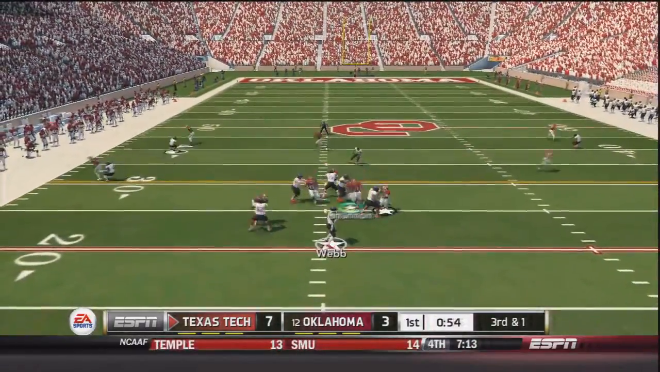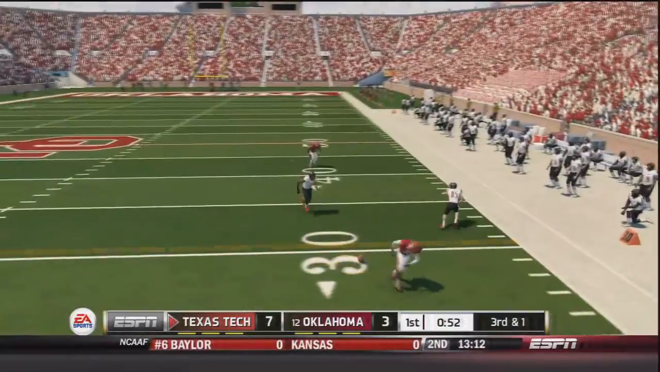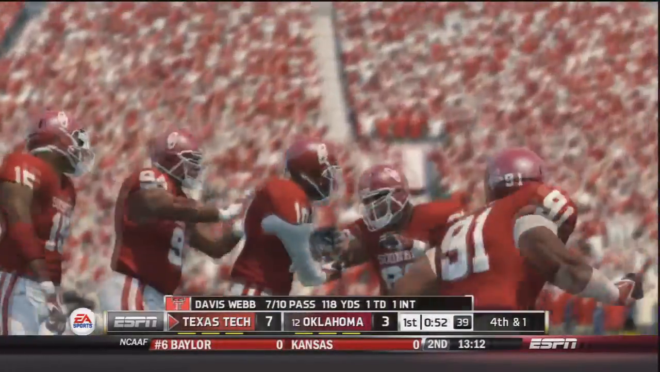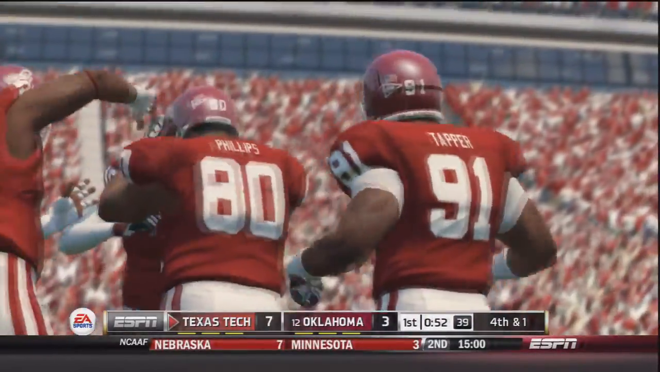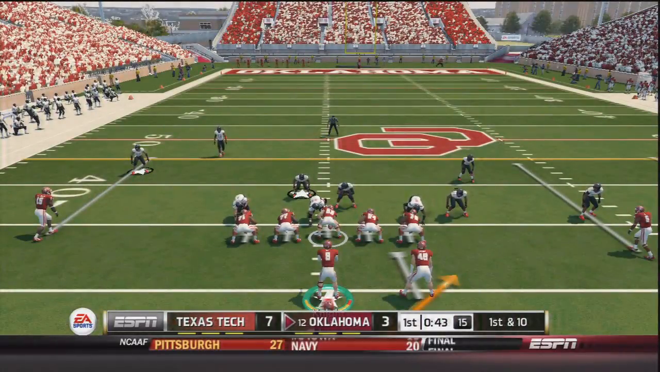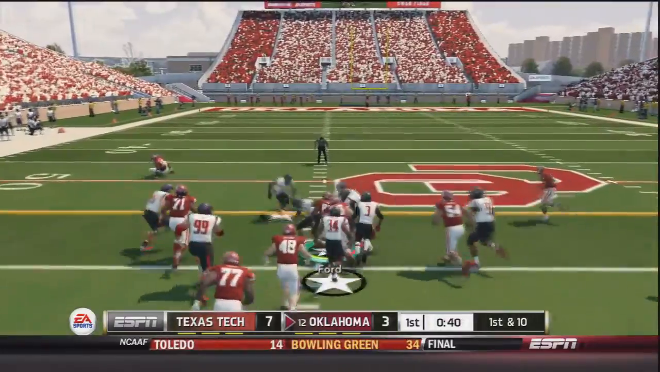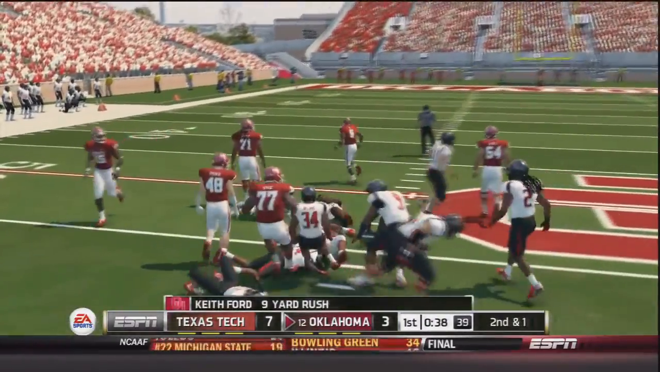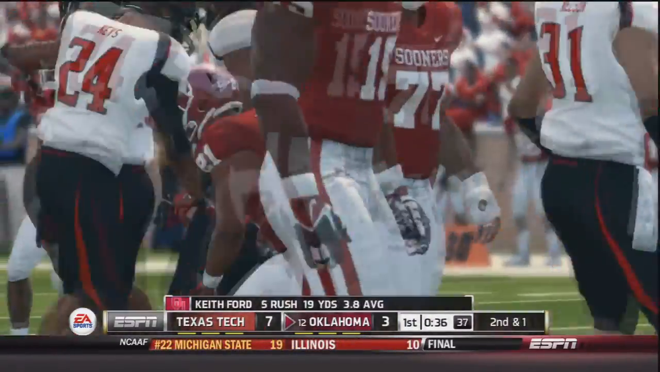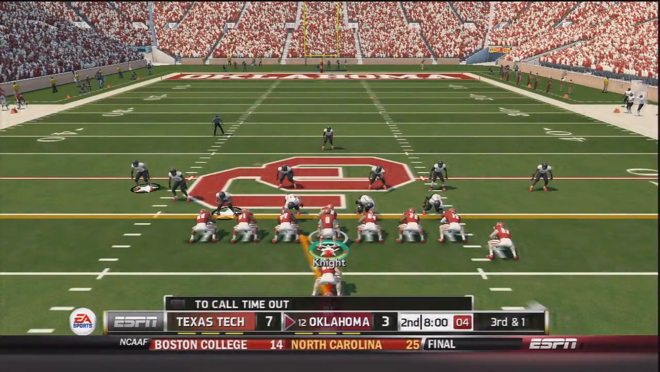3rd and 1, Texas Tech comes back out. Webb throws, and that pass is nearly picked off. They had a chance to make this game a 2-possession game, and they couldn't do it, so now the ball goes back to OU. Still down 7-3, handoff to Keith Ford. Ford up the middle. He's got some really good blocking. He gets a 9-yard gain, and now he has 5 carries for 19 yards today.